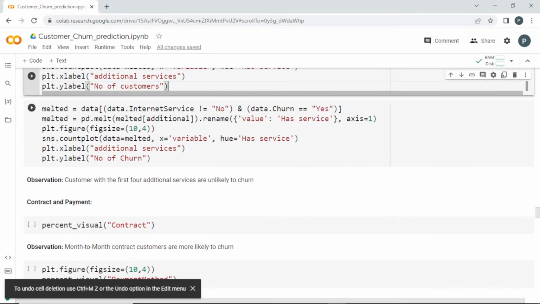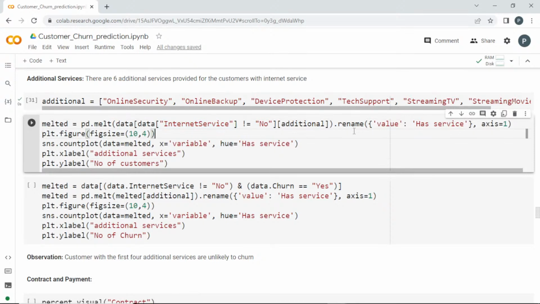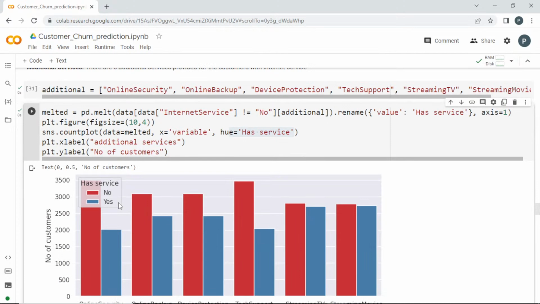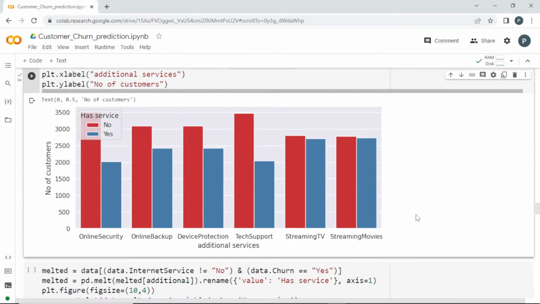So once I've done it, I'm renaming it, converting and melting them, and I'm setting the figure size and creating a count plot, and the data will be the melted data. X will be the variable, and the hue value will be hasService, which means yes or no. And I'm plotting the X label and Y label. So this will give me a nice chart, and what you can see from here, guys.